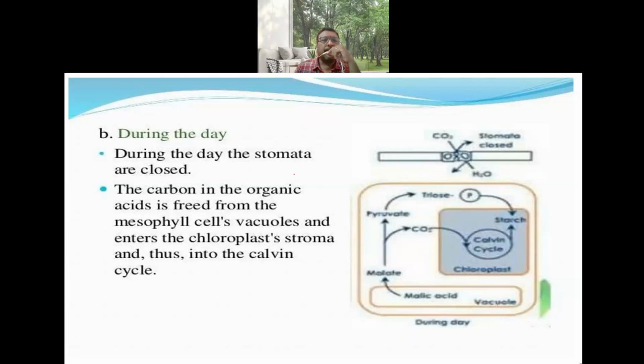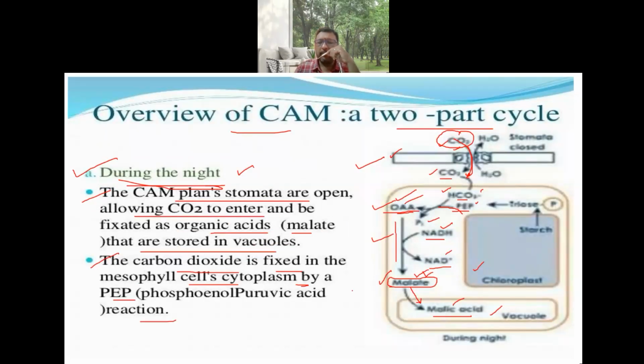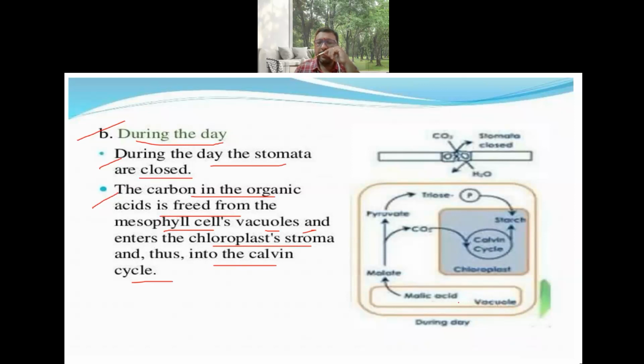Now, during the daytime, this is the second part, where the stomata are closed in these plants. The carbon in the organic acids is freed from the mesophyll cell vacuoles and enters the chloroplast stroma and thus the Calvin cycle. So whatever malic acid was stored during the night time in the vacuole, is used here during the daytime.